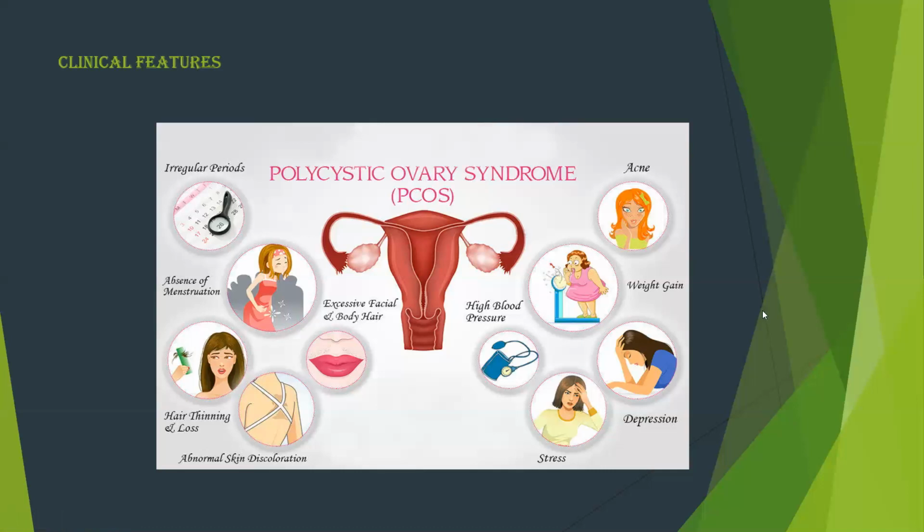Next comes the depression and stress. Due to these clinical features of irregular periods, absence of menstruation, excessive hair growth, the woman is always depressed and stressed, and it also affects the quality of life of the woman. Next slide.